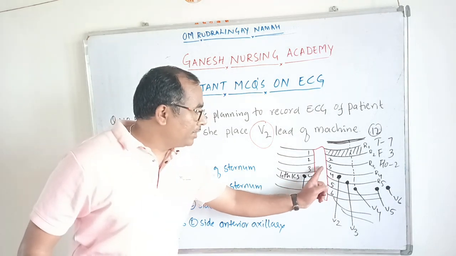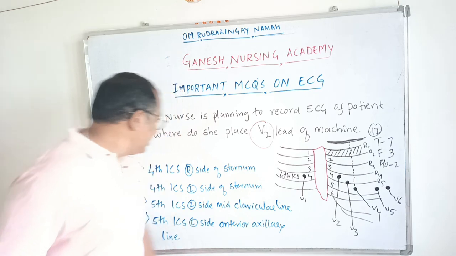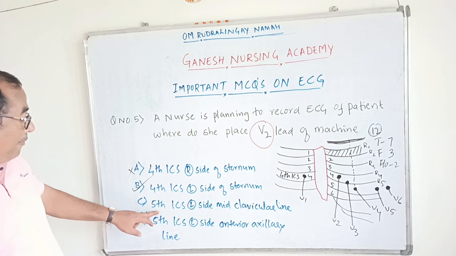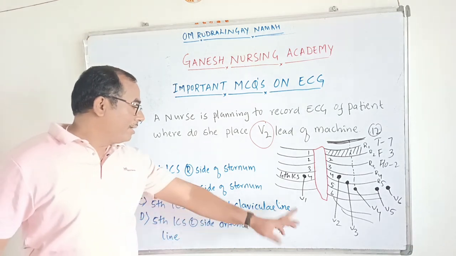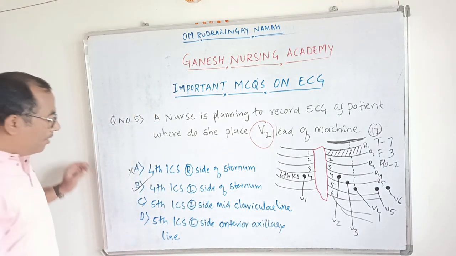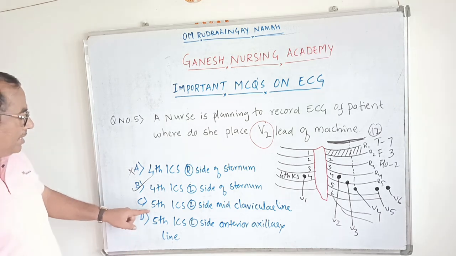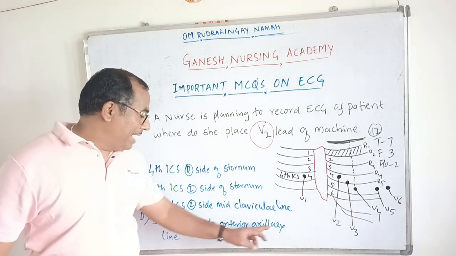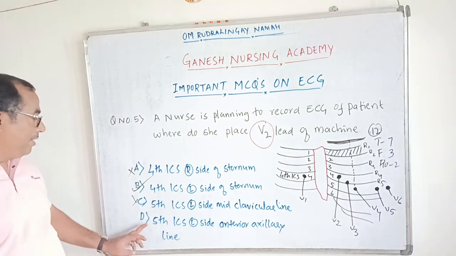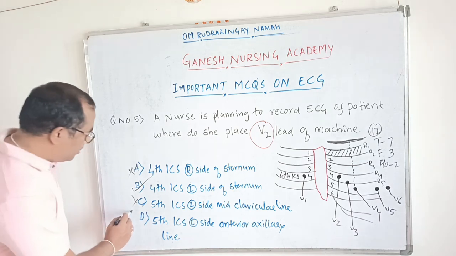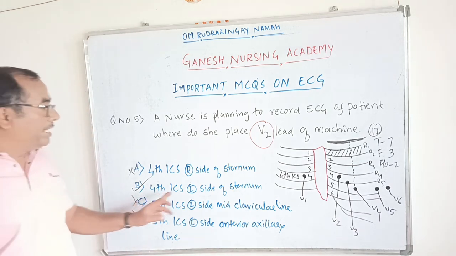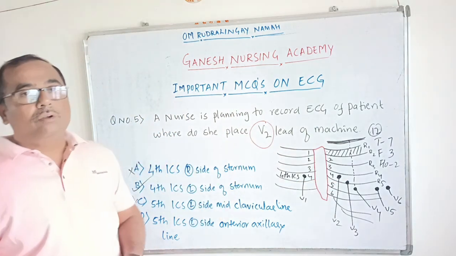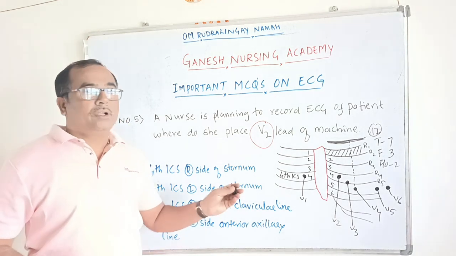Here V2 we are going to place in the fourth intercostal space, left side of the sternum. It is the right option. And fifth intercostal space, left side of the sternum, mid clavicular line, is where we are going to place V4. It's a wrong option. And fifth intercostal space, left side of the sternum, anterior axillary line, is where we are going to place V5. It is also a wrong option. So the right answer is the fourth intercostal space, left side of the sternum, where we place the V2 lead. I hope all of you understood this.